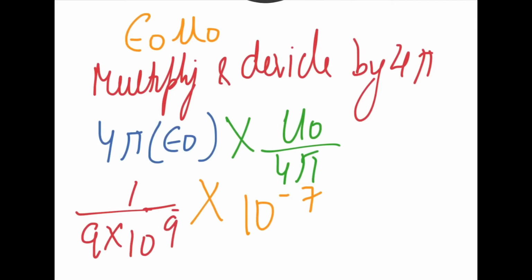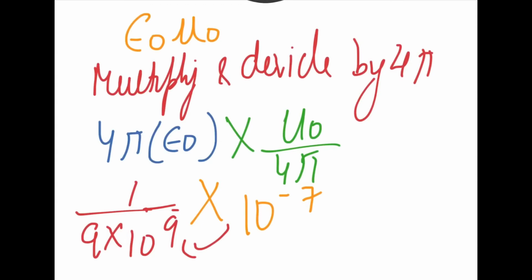I would be very happy if you had noticed this, that 1 upon 4 pi epsilon naught gets the value of 9 into 10 power 9. So 4 pi epsilon naught will get the reciprocal value 1 upon 9 into 10 power 9. Okay. Now when 10 power 7 I multiply on this denominator side into 10 power 9, I would get the value of how much?